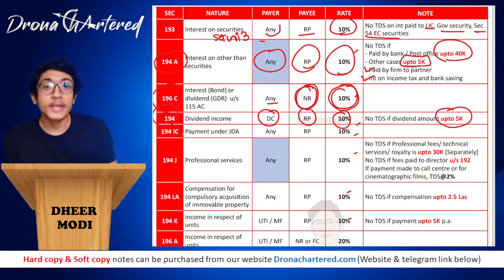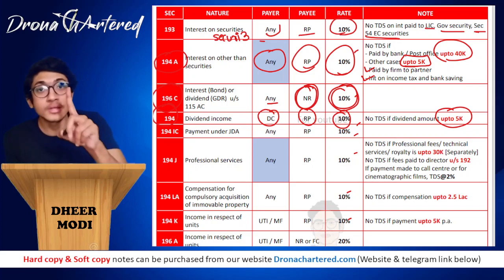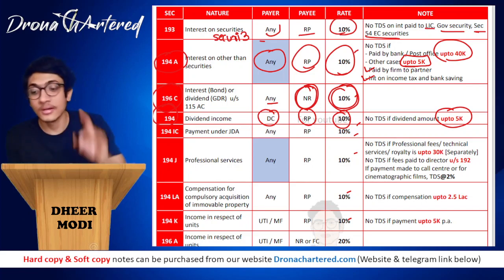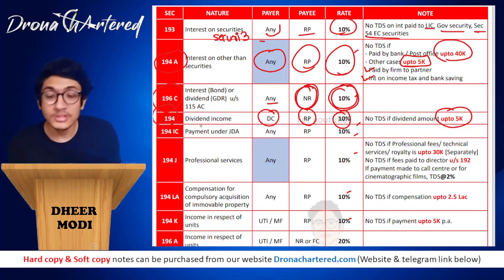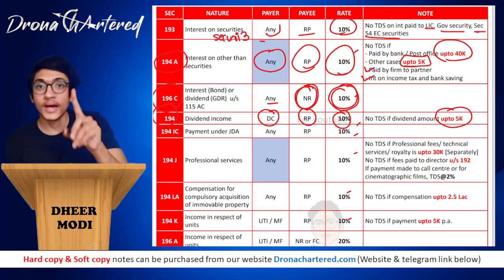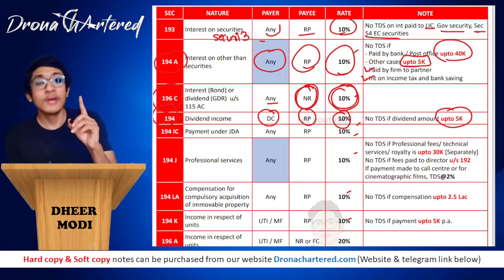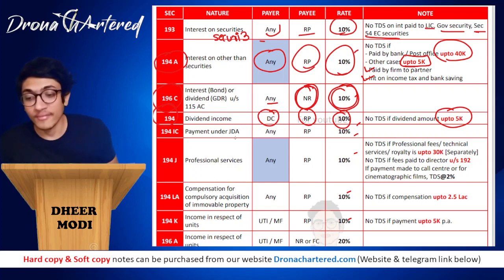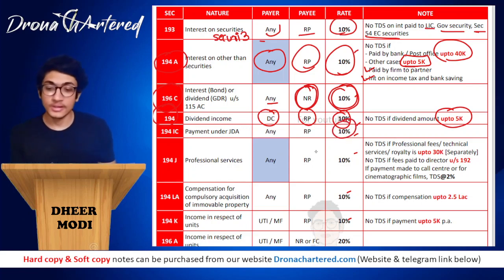So how to remember IC is, in your life you purchase one house, that is ek ghar. So that is section 194IC, IC is ik. Therefore you purchase only one ghar in your life. Therefore section 194IC rate will be 10% under JDA.